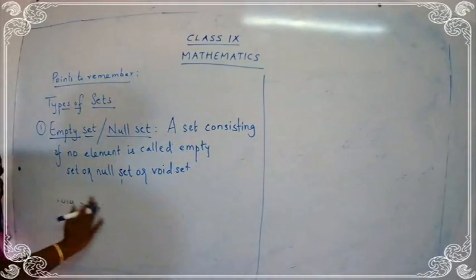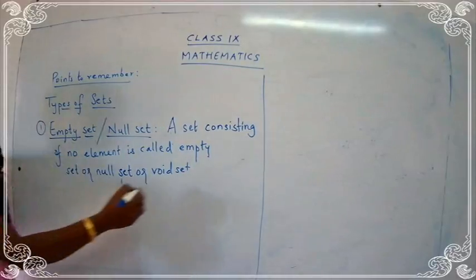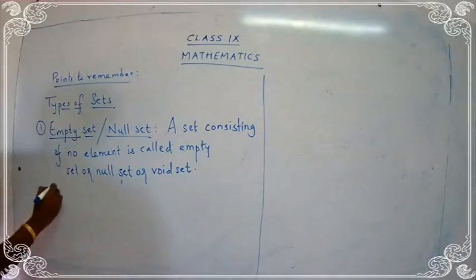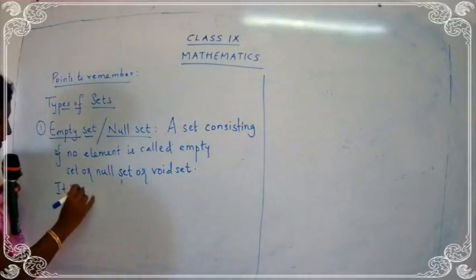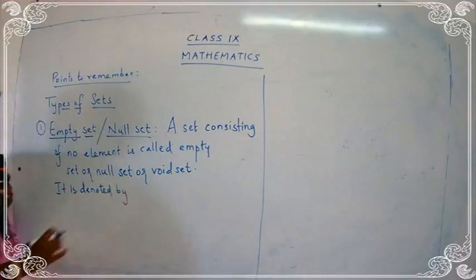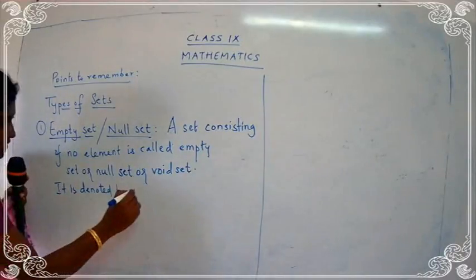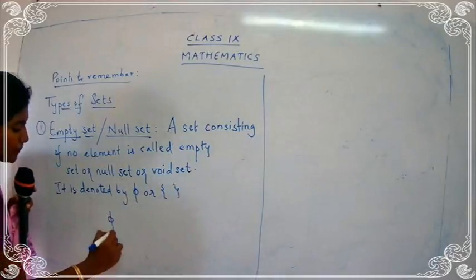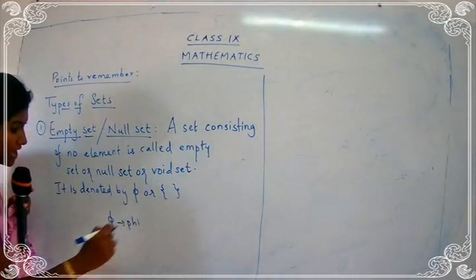Okay. So after this, you are going to write down the symbol used for empty set. Write down, it is denoted by phi or empty bracket. This is phi, P-H-I, phi.